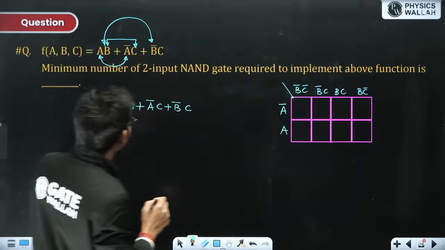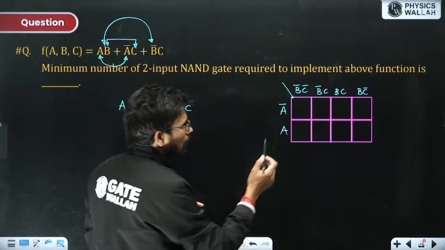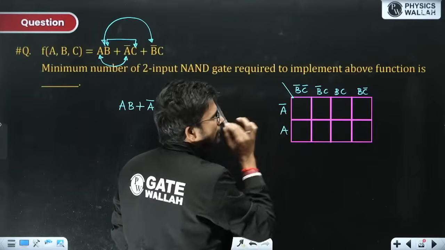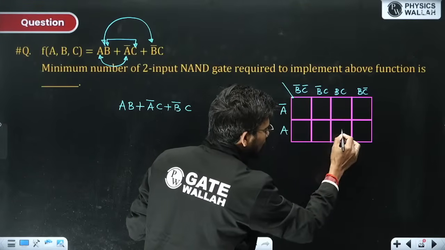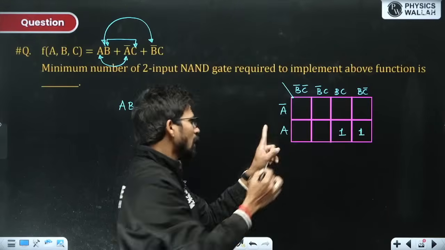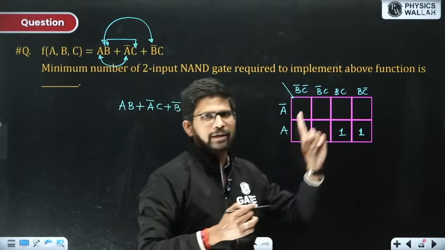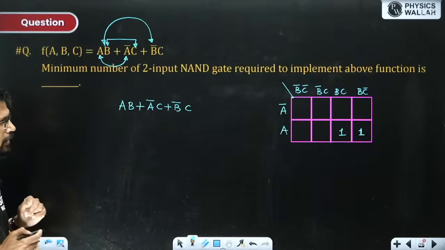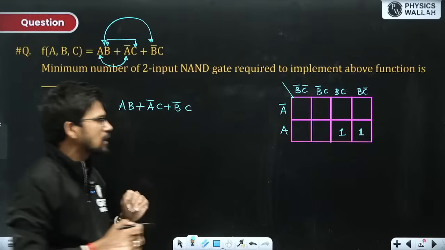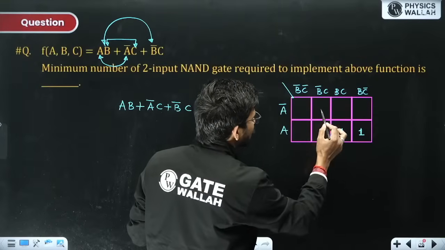Now we have to retain A and we have to retain B. If a pair is formed over here or here, A will be retained, and to retain B, you have to fill two ones here. If I form this pair, A from here and B from here will be retained, and I get AB. How to retain A bar C? It is also a pair because one variable is missing: A bar from here and C from here to here.